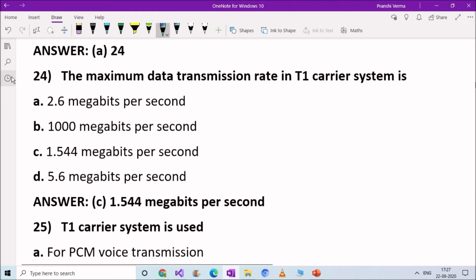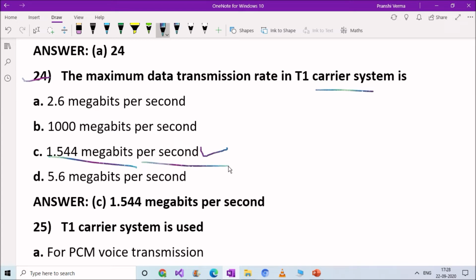Next question. The maximum data transmission rate in T1 carrier system is option A, 2.6 megabits per second, option B, 1000 megabits per second, option C, 1.544 megabits per second, option D, 5.6 megabits per second. And right answer here is option C, 1.544 megabits per second. The maximum data transmission rate in T1 carrier system is 1.544 megabits per second.